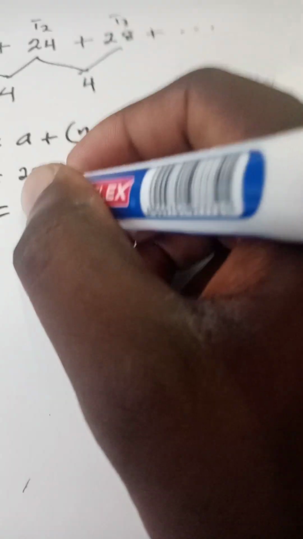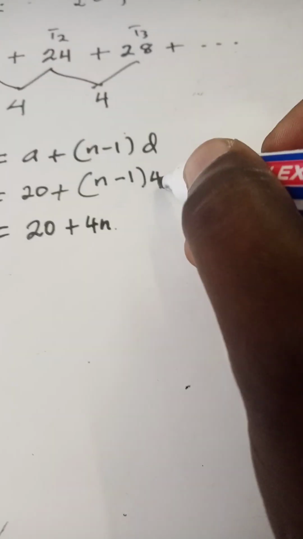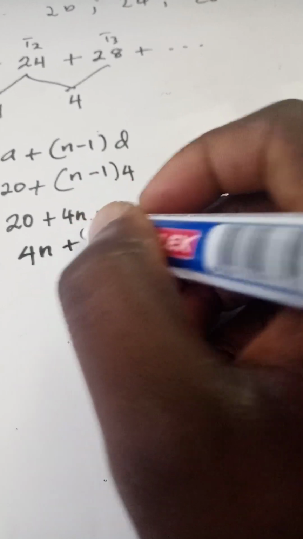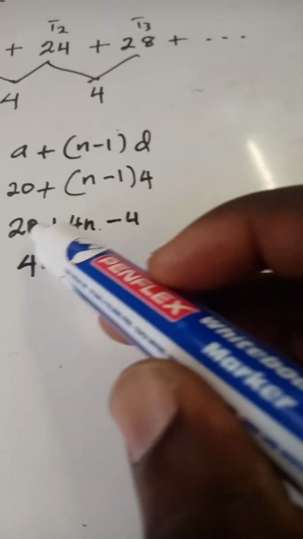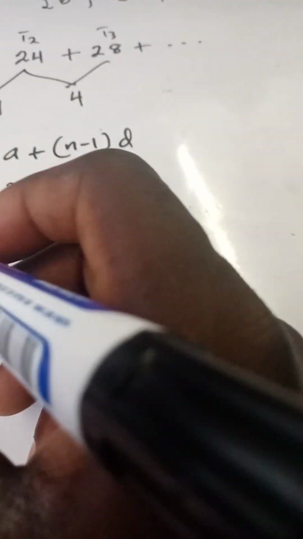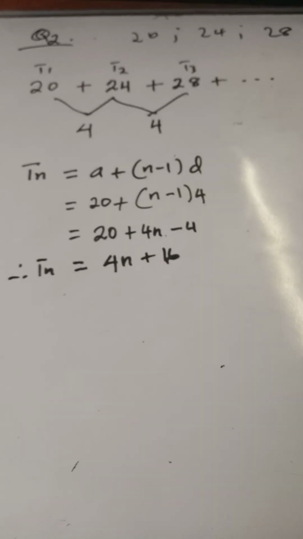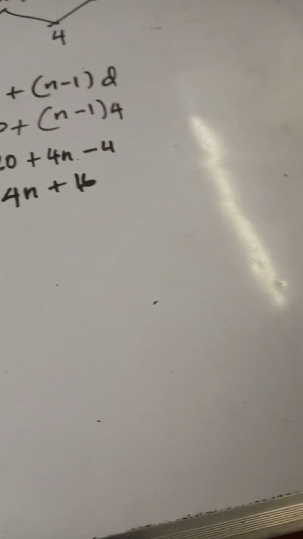Now let's continue. We have 20 plus 4 times n is 4n. 4 times minus 1 is minus 4. So this gives us 4n plus 16. Why? Because 20 minus 4 gives us 16. That is our Tn. So we say therefore Tn is equal to 4n plus 16. Okay, that is the formula.